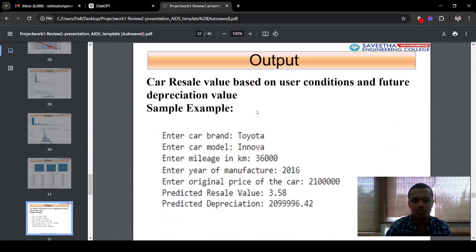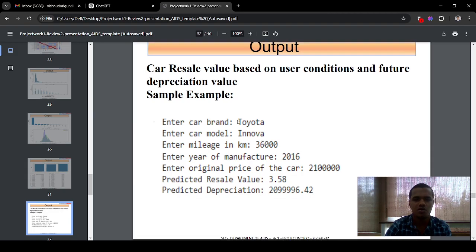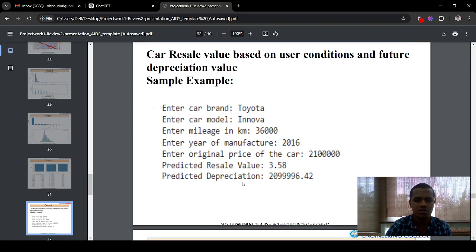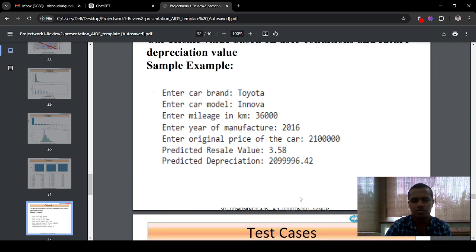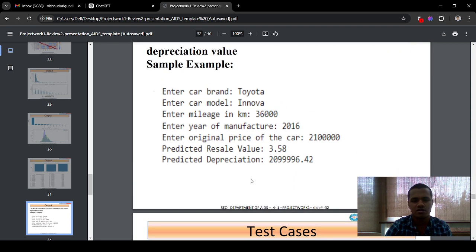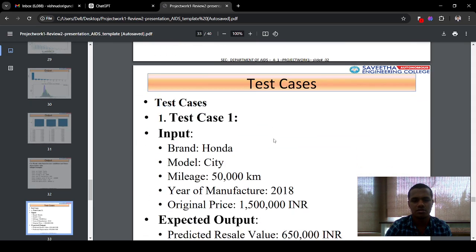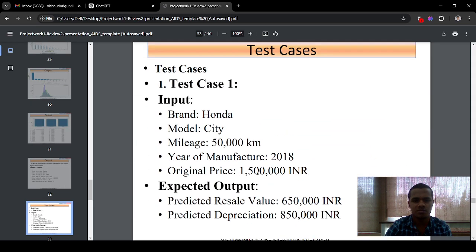And this is for the user recommendations: after entering the brand and model, mileage in kilometers, manufacturing year, original price, and resale value, it will predict the depreciation, give the values, and more like this. And these are the test cases for my project.